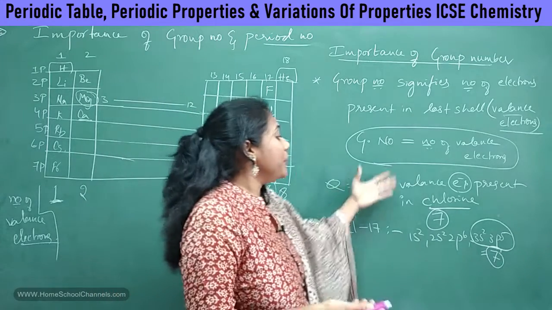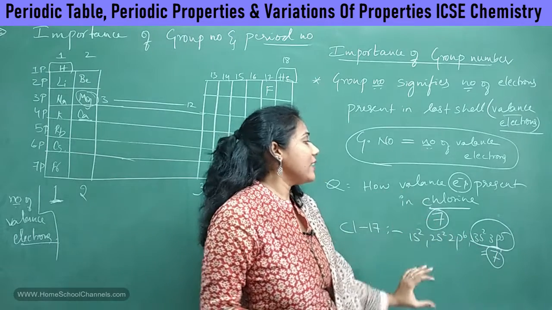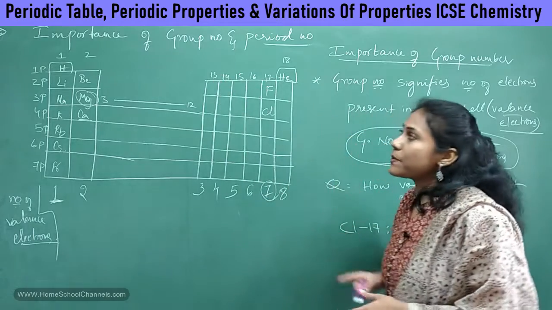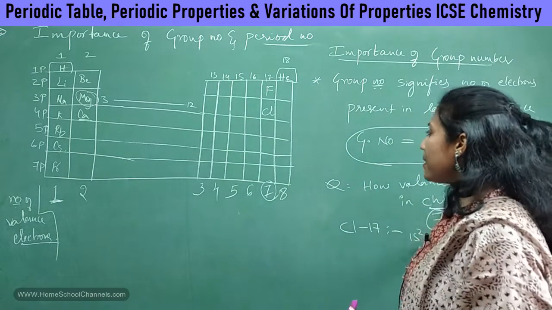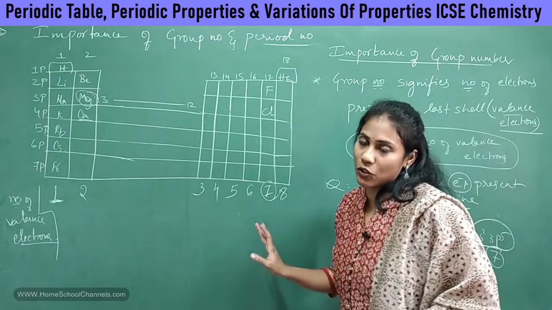Every time you need not write the electronic configuration and decide how many valence electrons are there. If you know the element's group number, it is more than enough. Since chlorine is coming in the 17th group, it has 7 valence electrons, right?